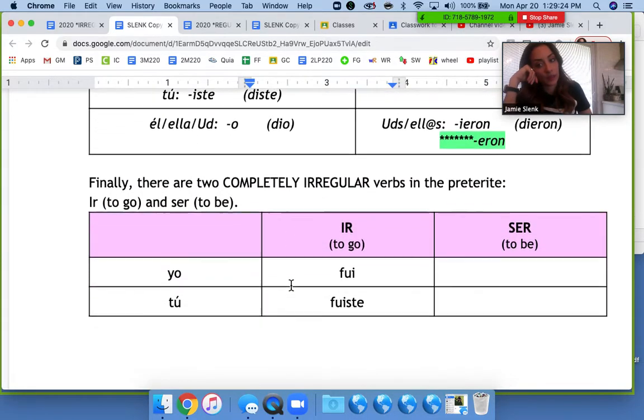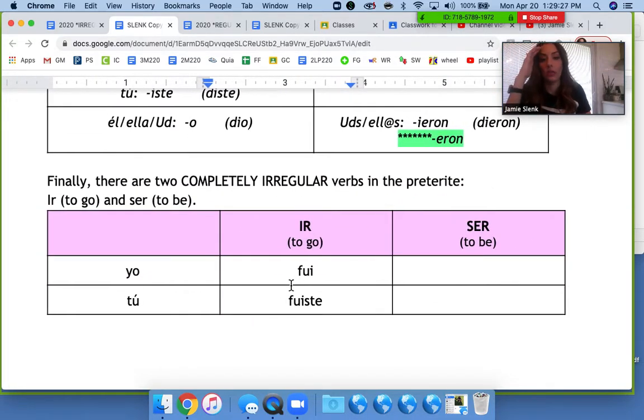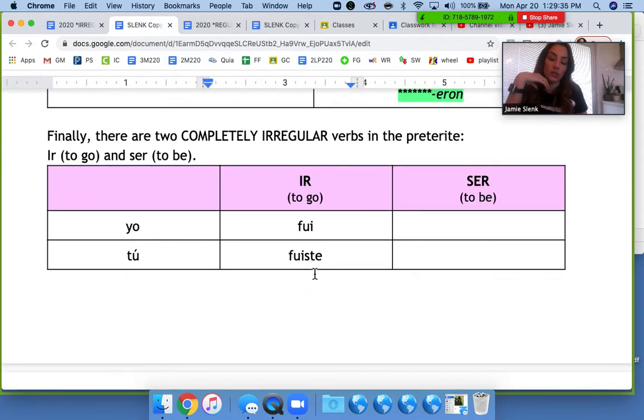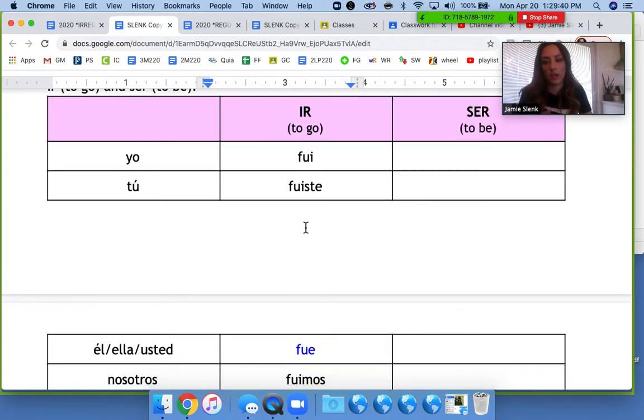Finally, there are two completely irregular verbs in the preterite tense that don't really follow any of these irregularities, and that's ir, to go, and ser, to be. So I already have the forms for ir written in for you, and you've heard these before.